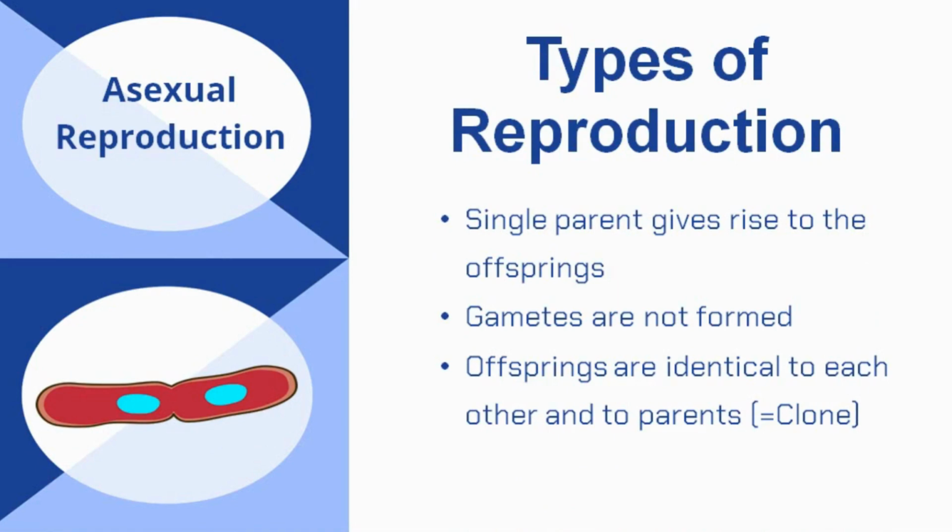There is no gamete formation, meiosis doesn't occur, genetic recombination is absent, and therefore there is no variation in the offsprings. Offsprings are identical to each other and to their parents. Such kind of morphologically and genetically similar individuals are known as clones.